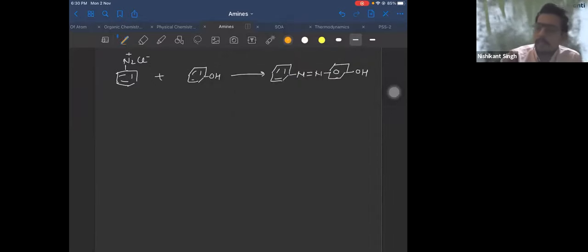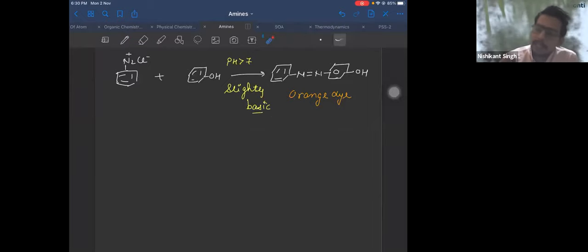This is your orange color dye. And the pH which you maintain here is greater than 7, or you can say slightly basic. Right? The pH here is slightly basic. How to remember? Phenol is an acidic compound, so maintain a basic pH for it. Because if you maintain a slightly basic pH, it will ionize, it will give H plus ion and form O minus.